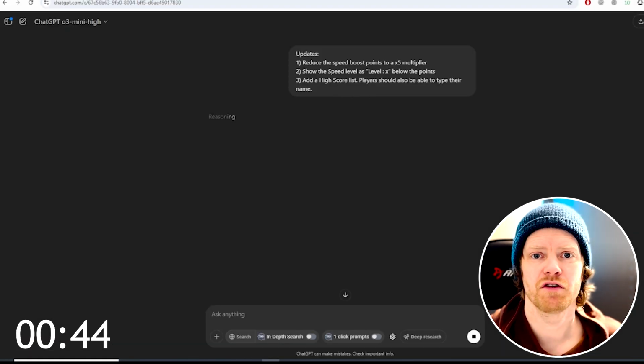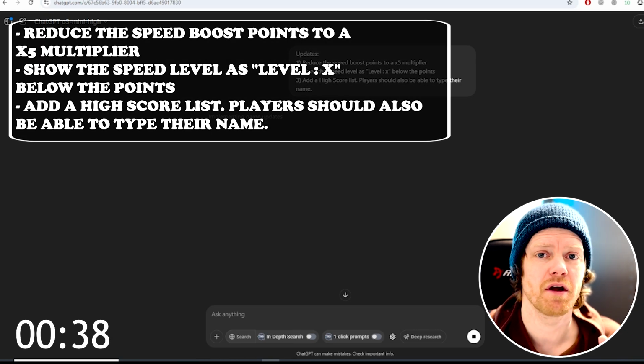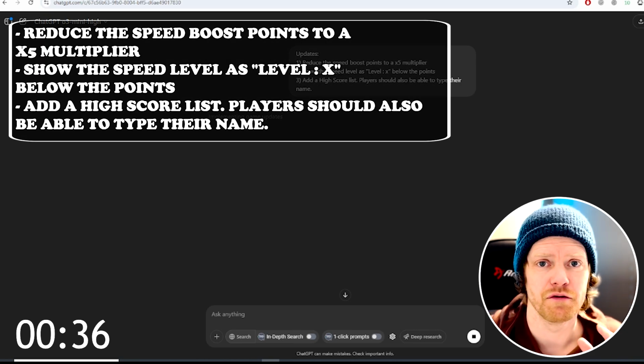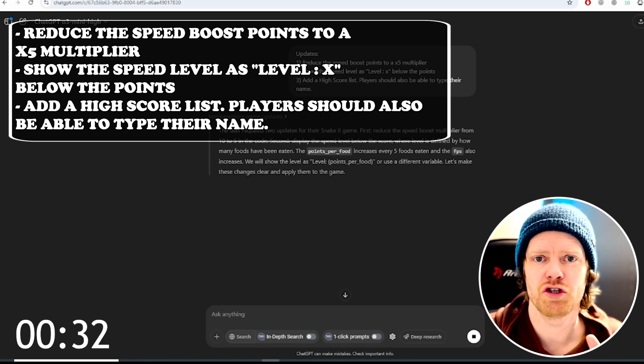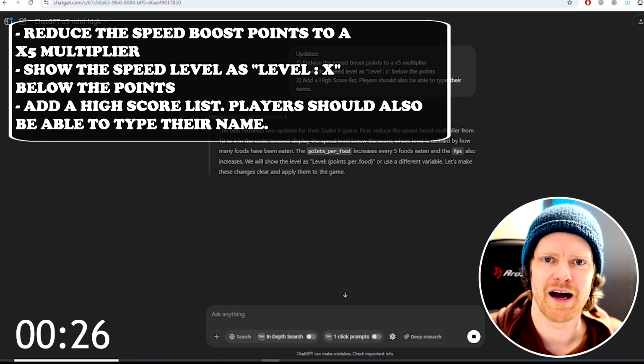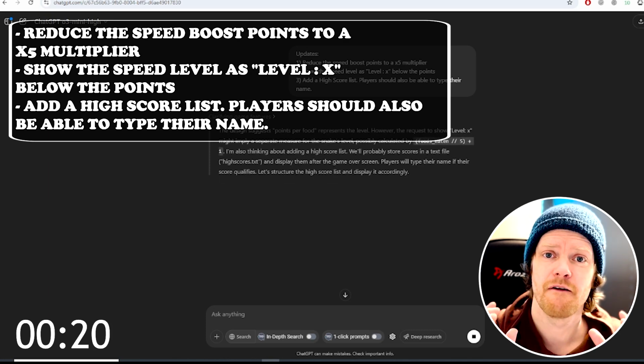For our final version of this improved Snake 2 game, I've asked to reduce the speed boost multiplier from ×10 to ×5. I want the speed level to be shown just below the score, so we always know what level we're at. And of course, I've asked to add a high score list where I will be able to type in my own name so I can store the best results forever.